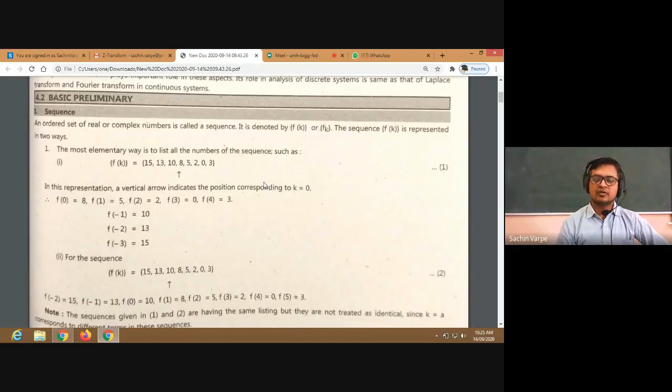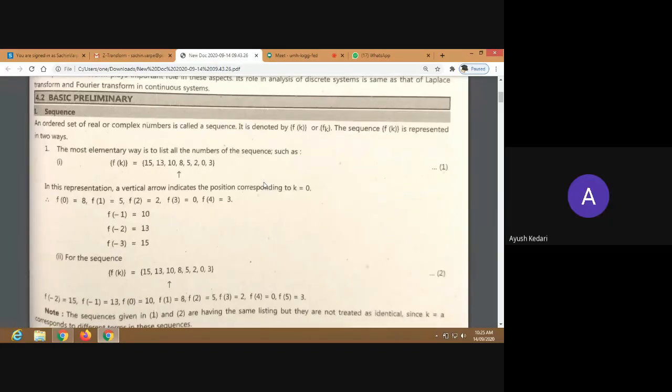Okay, is it clear? Is it clear to you all? Yes, sir. The arrow representation of a sequence. Please ask if any doubt. Okay.